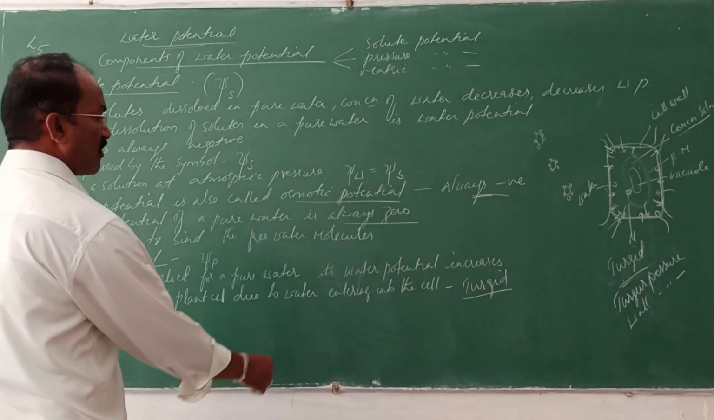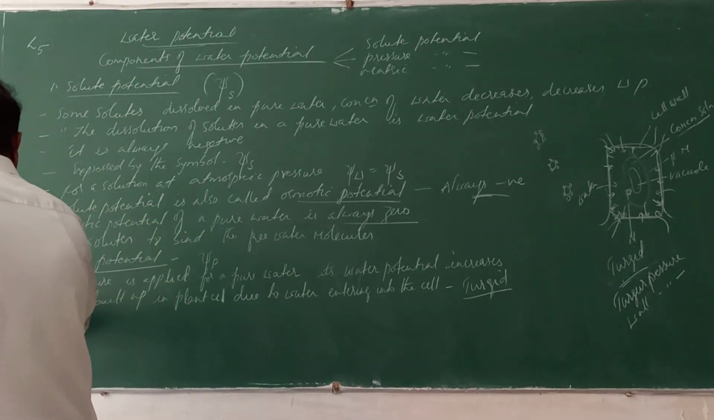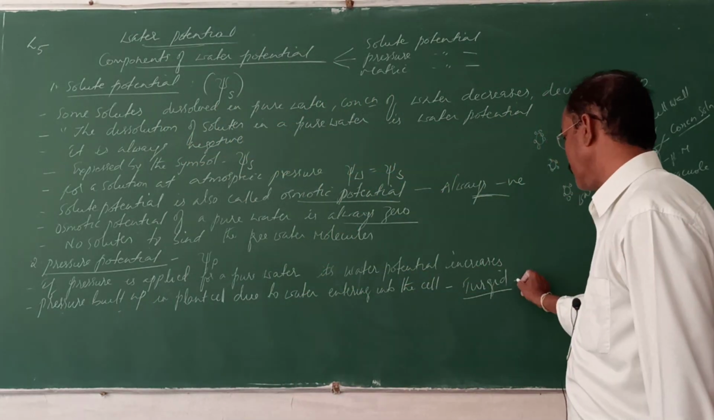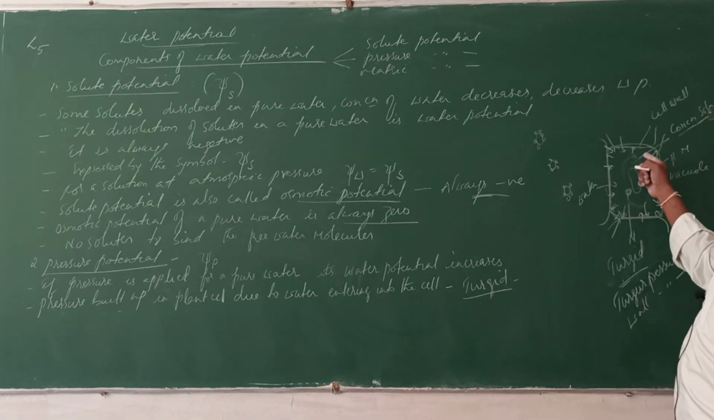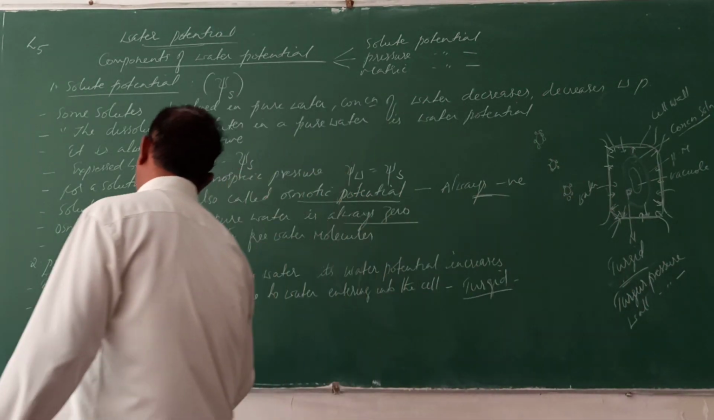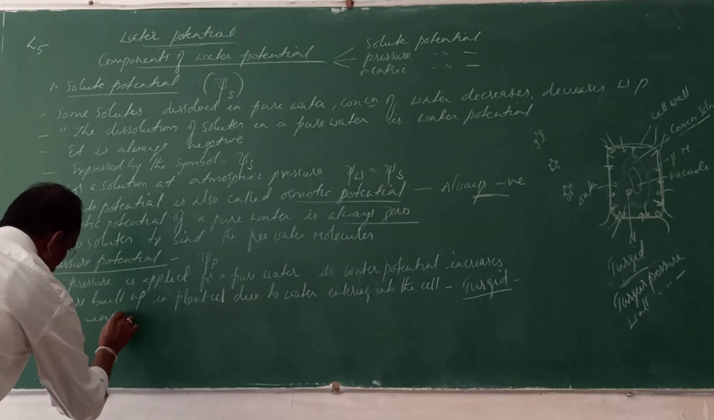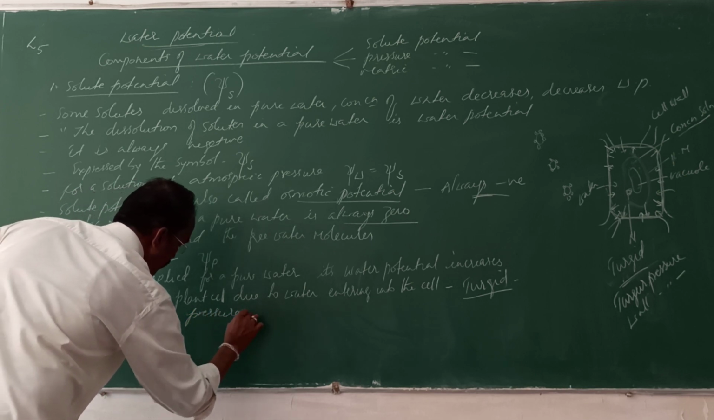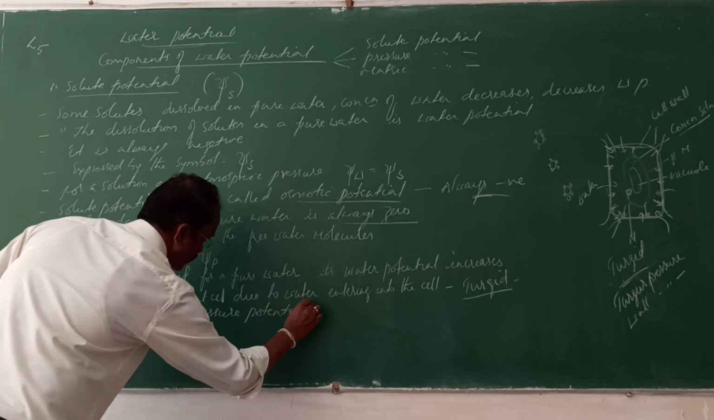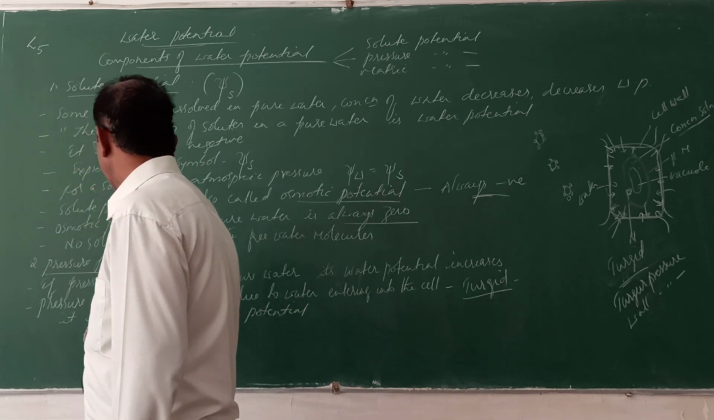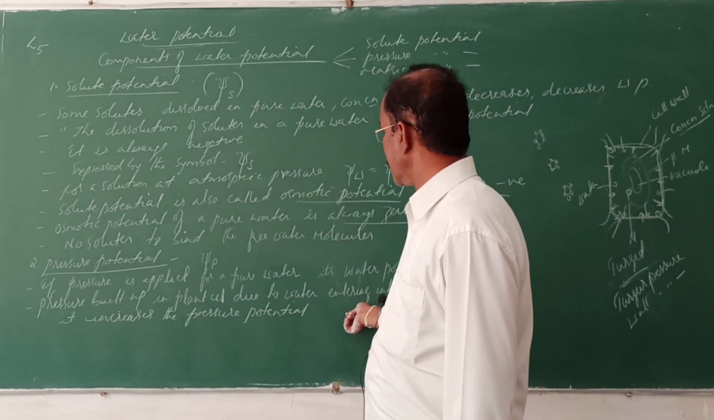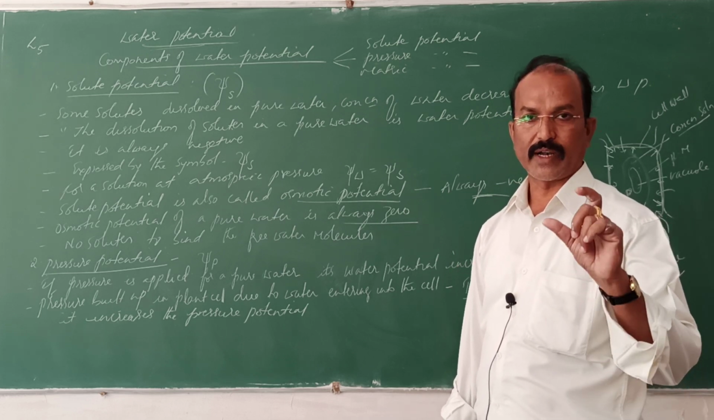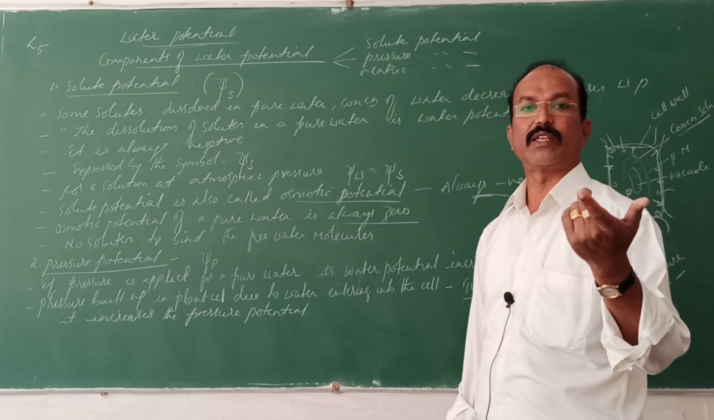So due to entry of the water, the cell becomes turgid. So the turgid cell increases the pressure potential. What happens now? Here the pressure is more, no? So in a turgid cell, the pressure will be more. So it increases the pressure potential, and it is expressed by the symbol psi p. Got it? So in the cell, the pressure is built up.